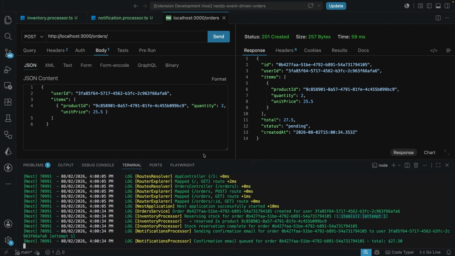Now you can see that both processors are live and actually reacting independently, making use of their own queues. Now we're going to prove the actual point of this migration by going on to kill the application mid-job, and let's go on to watch it actually recover. That is what we are going to be doing next.